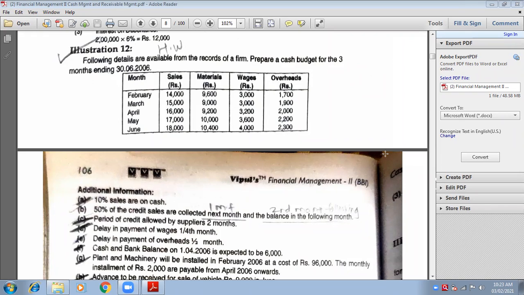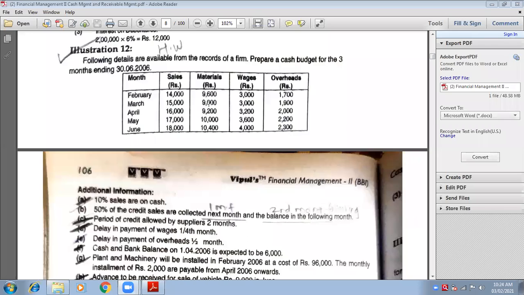Anu, is it clear now? Now it is clear? Okay. Okay, dear. Any other doubt? Any other doubt other than this? Yes, any other doubt, Anu? No? Okay.